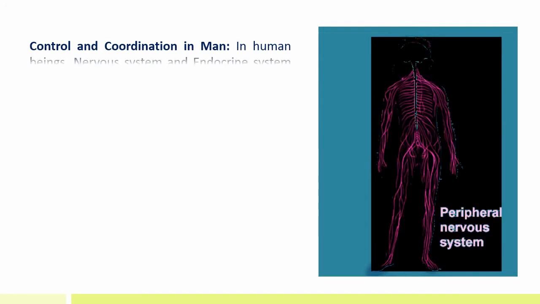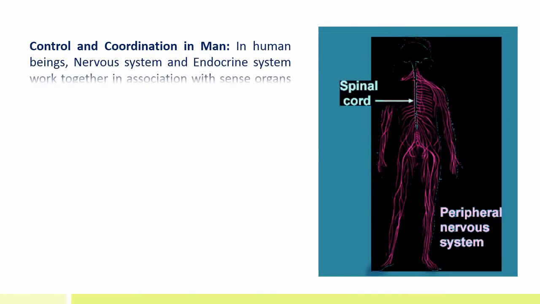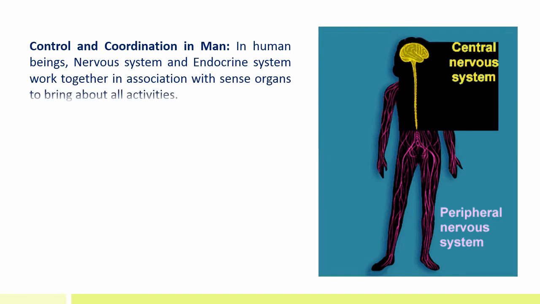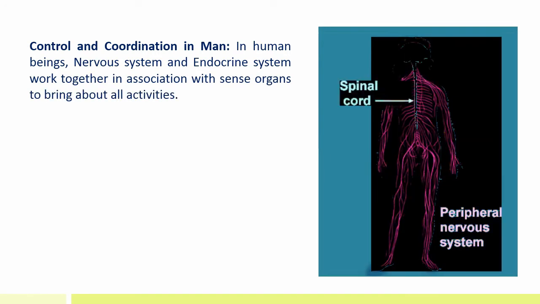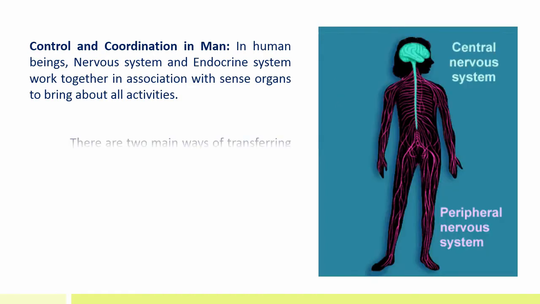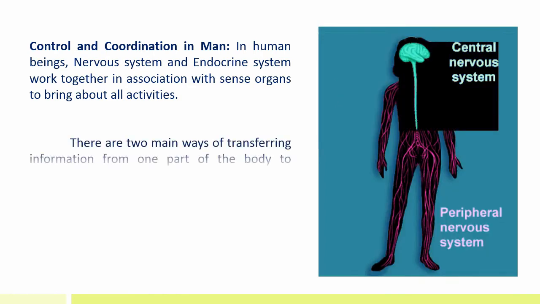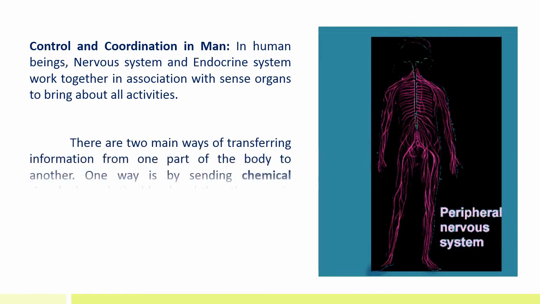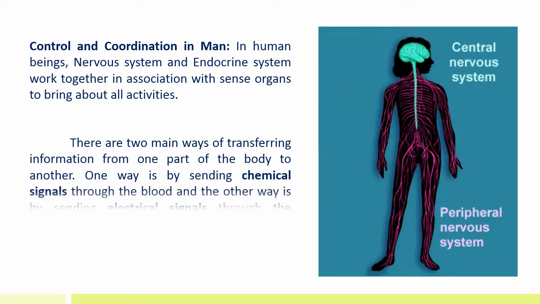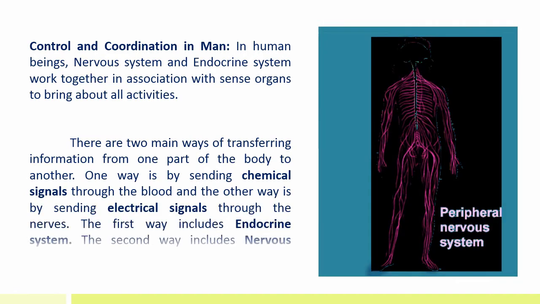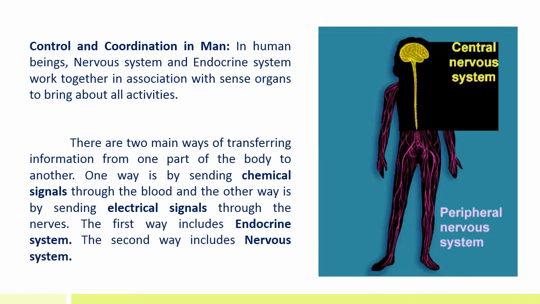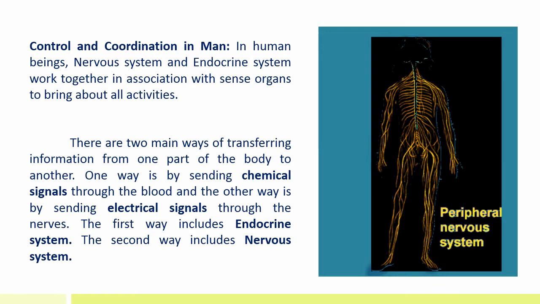Control and coordination in man. In human beings, the nervous system and endocrine system work together in association with sense organs to bring about all activities. There are 2 main ways of transferring information from one part of the body to another. One way is by sending chemical signals through the blood and the other way is by sending electrical signals through the nerves. The first way includes the endocrine system and the second way includes the nervous system.